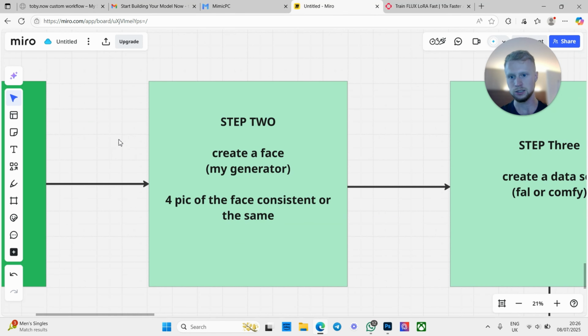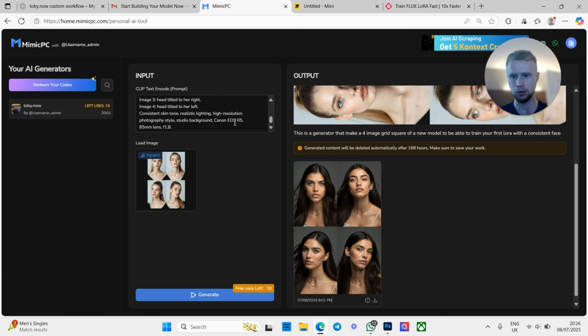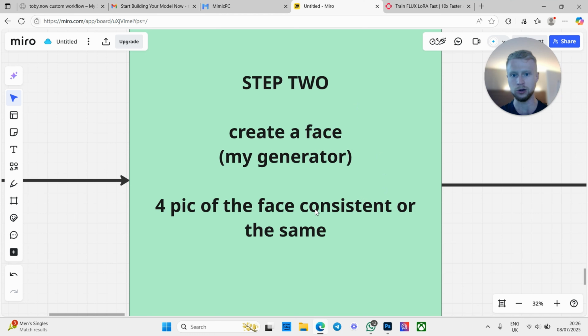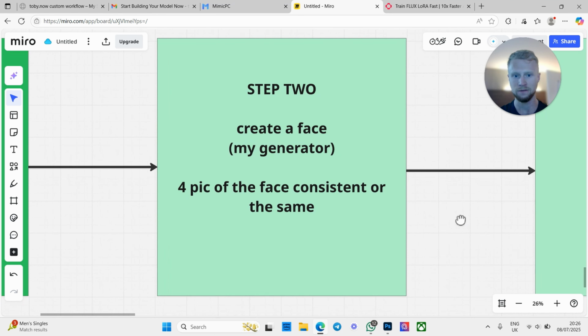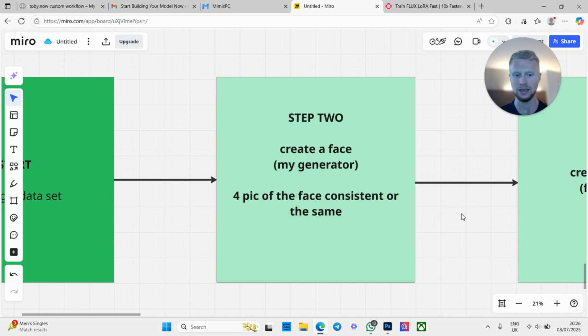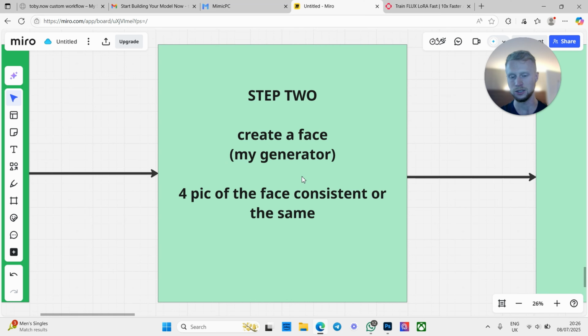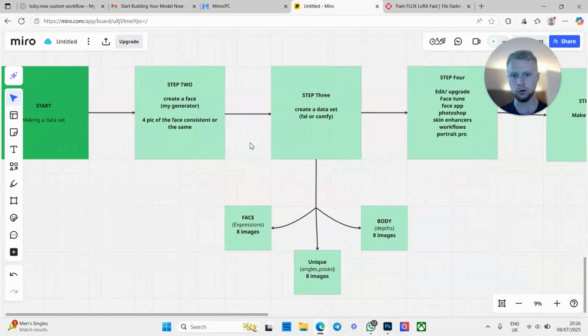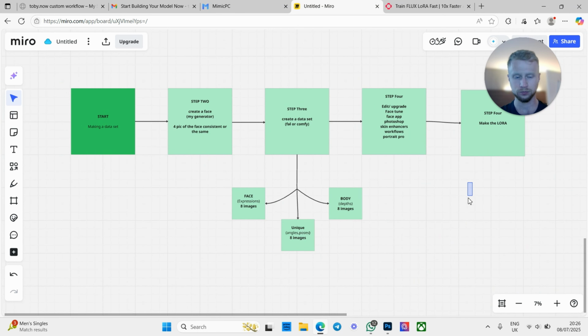The golden gem is step 2, where we use this mimic PC section here, mainly because it's very, very hard to create that first initial Lora if we don't have 4 pictures of the face that are consistent and exactly the same. Because creating a data set is going to be very, very hard without it. So this process is going to help you out a lot.